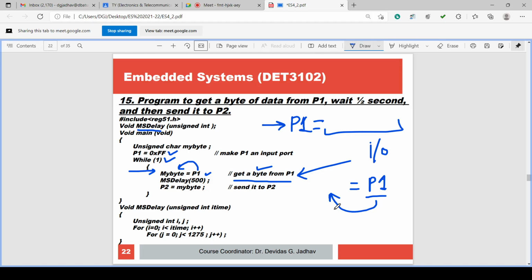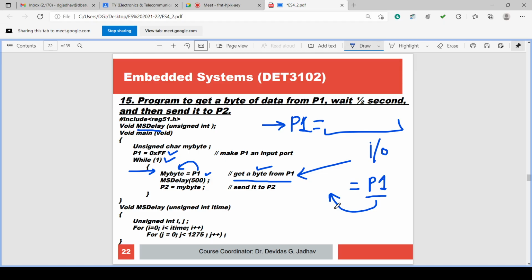We can sense whether the soil is wet or dry, and if the soil is dry, we can turn on the irrigation motor. So one port is used for inputting and another port is used for outputting. One port is used each time for one type of function, either input or output.